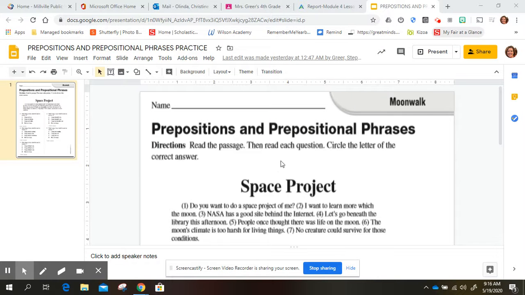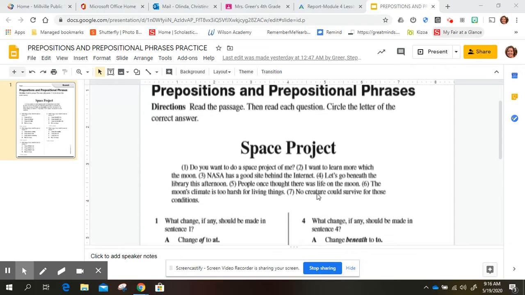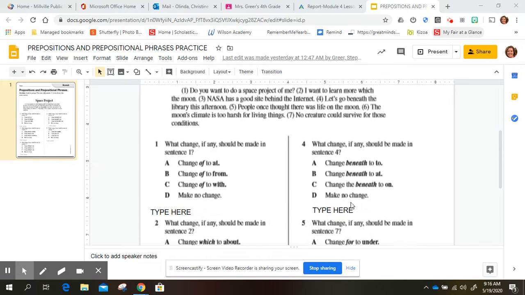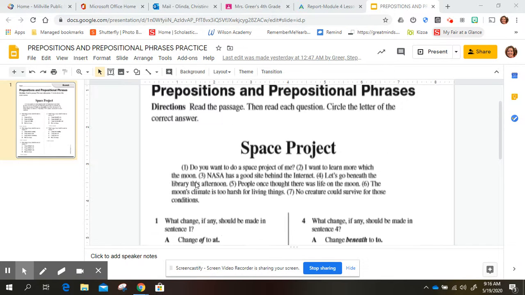All right, here's another worksheet today with prepositions and prepositional phrases for Moonwalk. It says, read the passage, then read each question. Circle the letter of the correct answer. Space project. So I'm going to read this, and then I have to read the questions to see what I need to change.